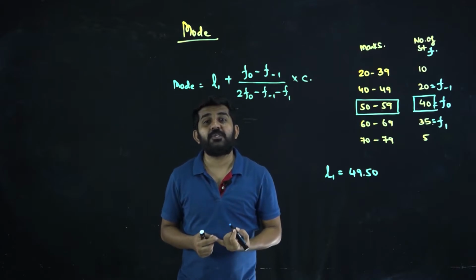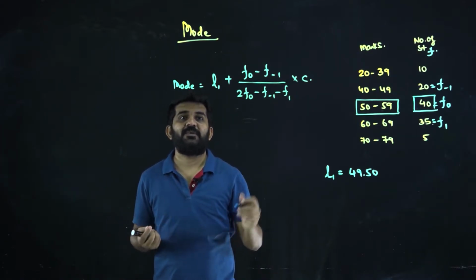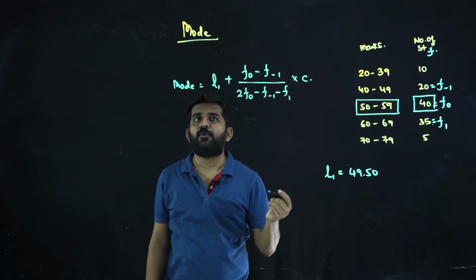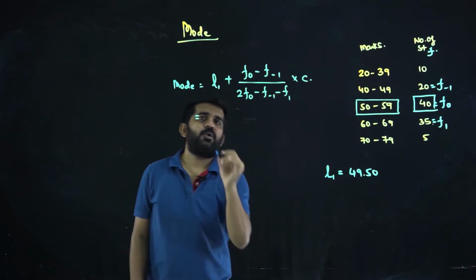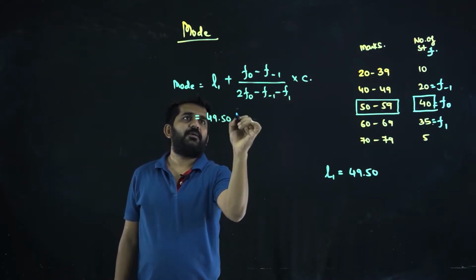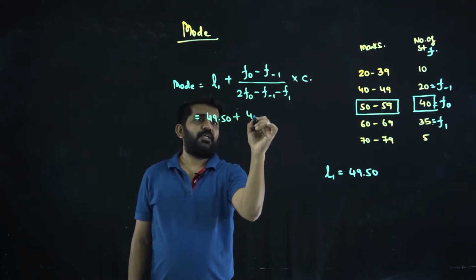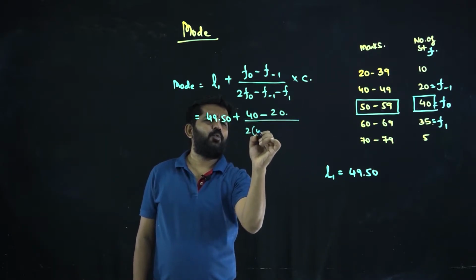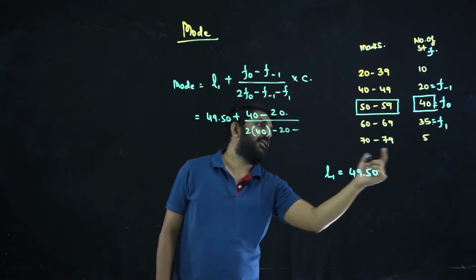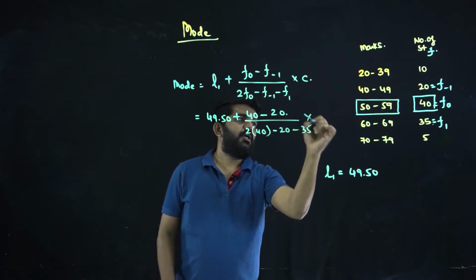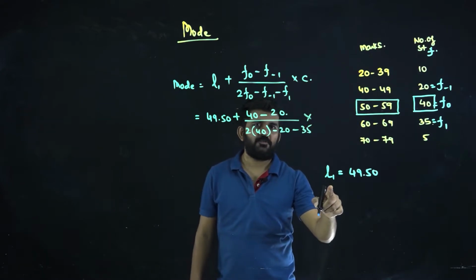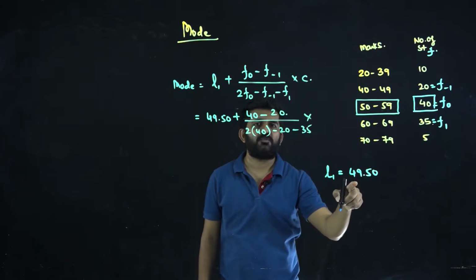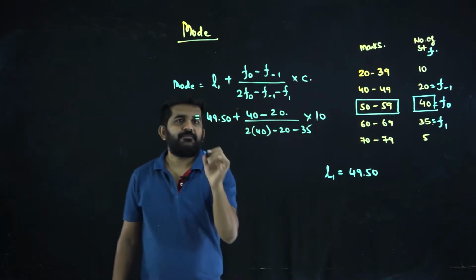Now, this is an approximation technique, so I don't know how to explain this logically, because the answer is not always correct, it is an approximately correct answer. What is the lower class boundary? 49.5 plus F0 is 40, minus F minus 1 is 20, divided by 2 into 40, minus 20, minus 35. C is the class length, the difference between upper class boundary and lower class boundary. What is the upper class boundary? 59.5 minus 49.5 is 10, the class length.